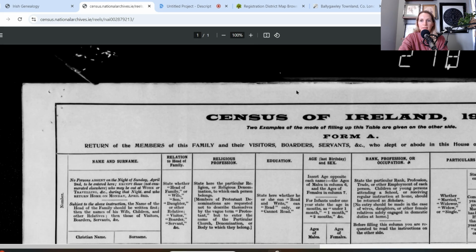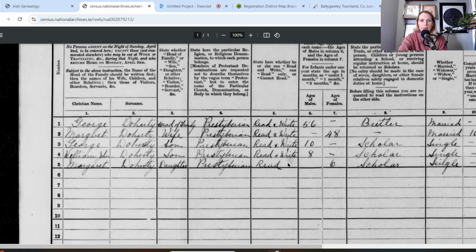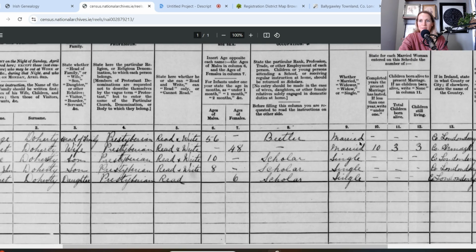1911 census. Okay. So we have a George Doherty, who was the head of the family. Margaret was the wife. George, the son, was 10. And William John, that's Chris's great grandfather, was 8 years old, and then his youngest sister, Margaret, was 6. Okay, so then we can learn some things about them.